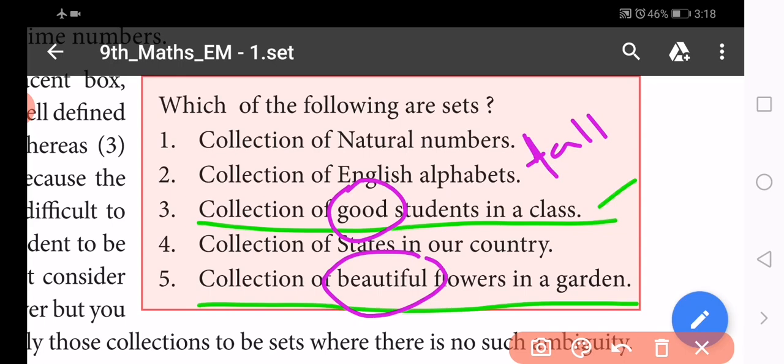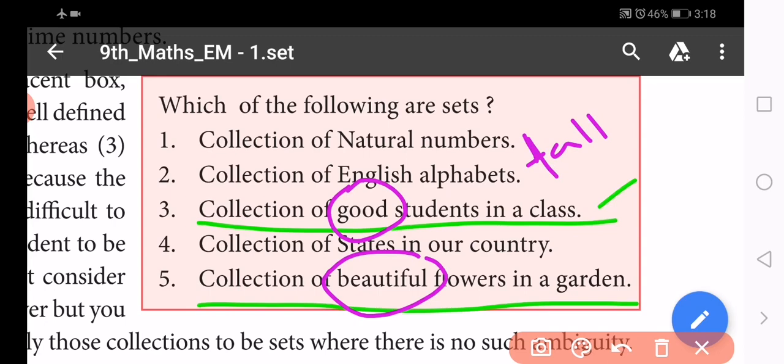It is not defined what is meant by good students. At the same time, it is not defined which flowers are beautiful and which are not.